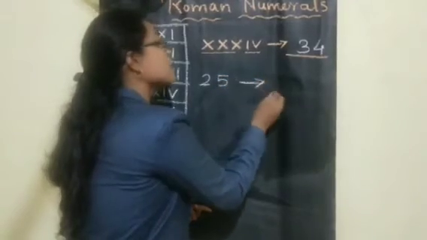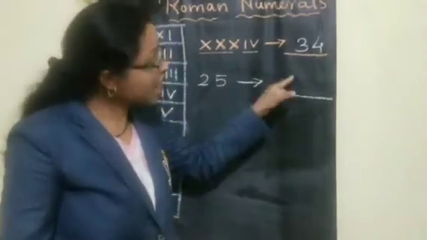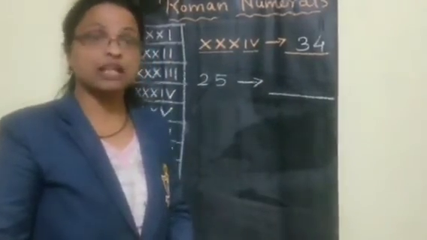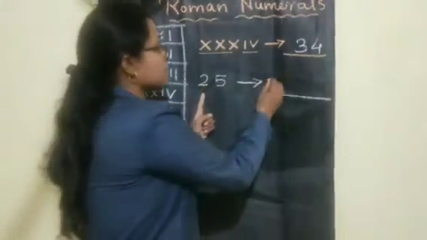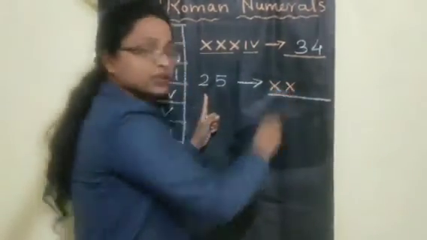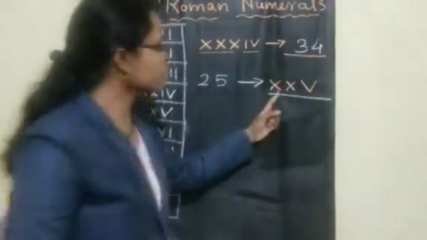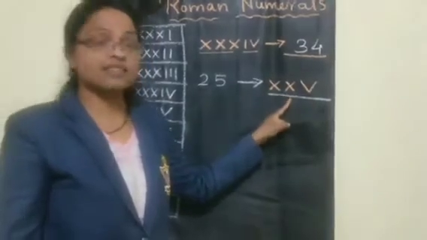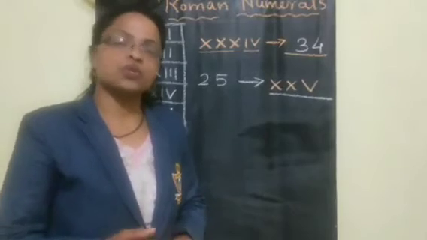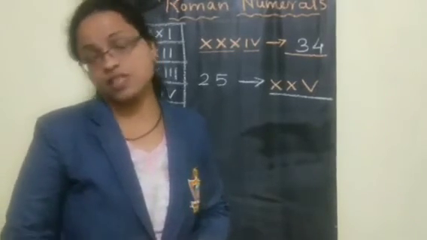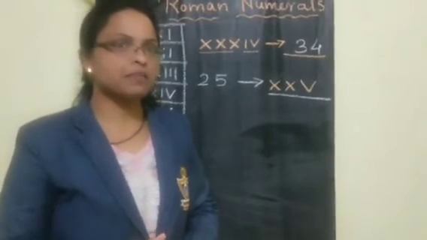Or sometimes they may ask you to write 25 in the Roman numeral. That means they have given it in Hindu Arabic and we have to write it in the Roman numeral. That time also you should know how to write 25 in the Roman numeral. 20 means X, we have to repeat 2 times, and 5 stands for V. So we have written 25. So you can write the answer in Roman numerals. You can get the question both ways. So you can go through your exercise problems, children. You will understand how to solve the problems.